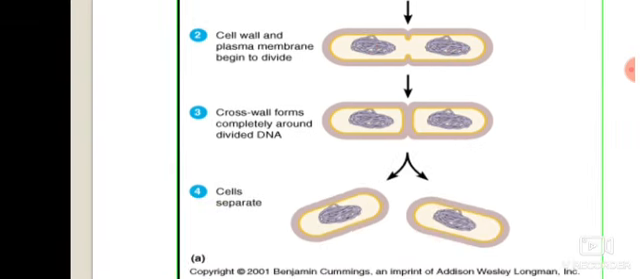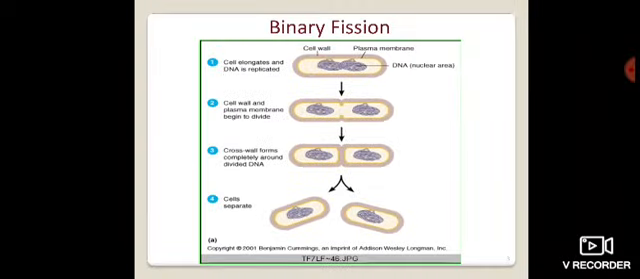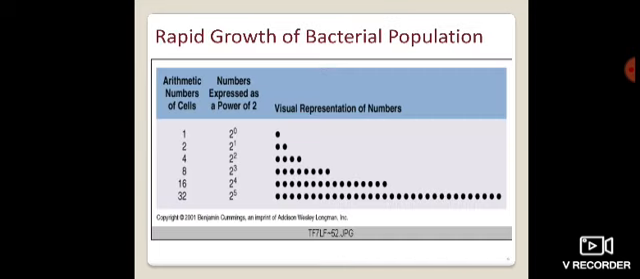Then the cross wall forms completely around the divided DNA. Here we can easily observe that by the binary fission process, the whole cell component as well as the cell wall is divided into two parts, and in the last step the cell is properly divided into two. By this process, the multiplication of microorganisms can easily be observed.